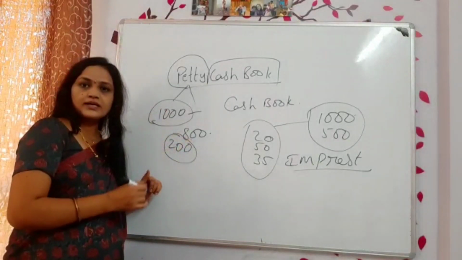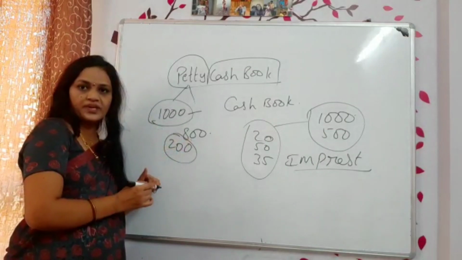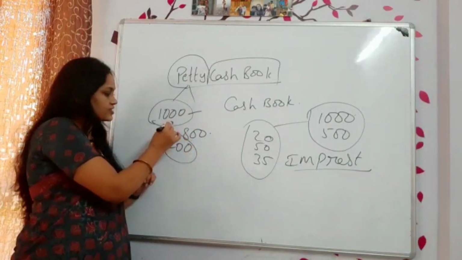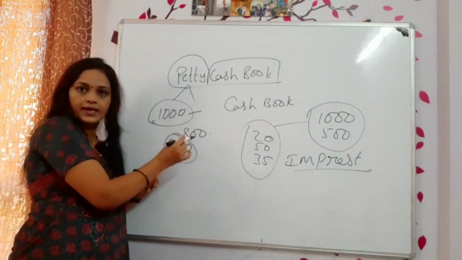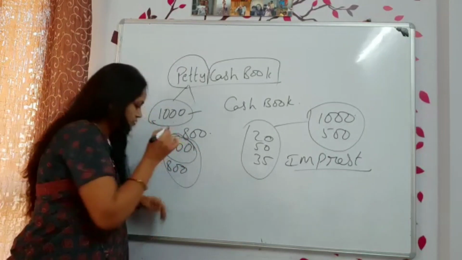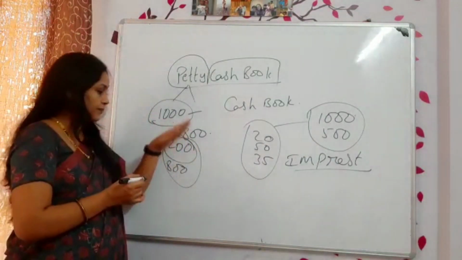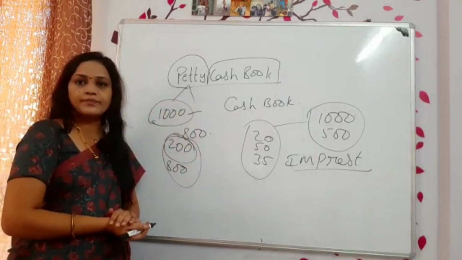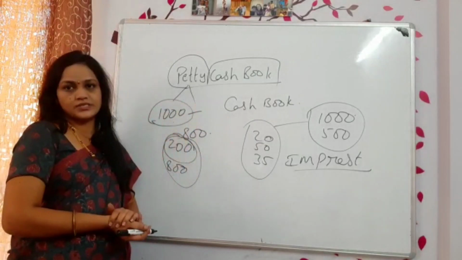So next month starting you will start with 200 rupees, and again you have to add another 800, because to reach 1000 rupees how much do we need? 800. So we will add this 800 and we will make it total 1000 rupees, and we will start for the next month. That is the impressed system.